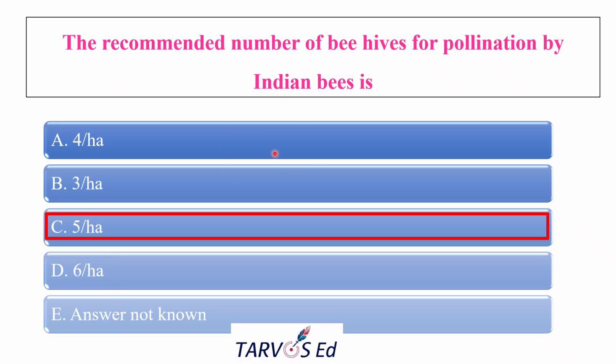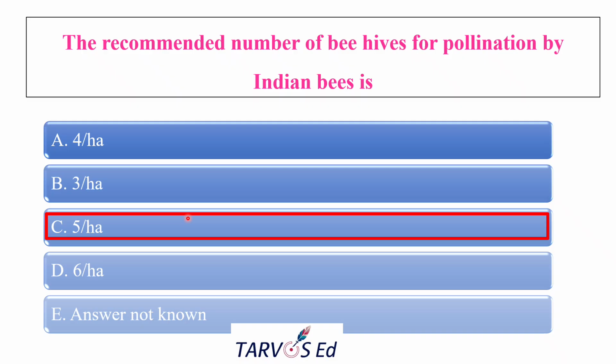And the correct answer is 5 per hectare. This is the recommended number usually allowed for pollination based on the foraging range, colony strength and behavior.